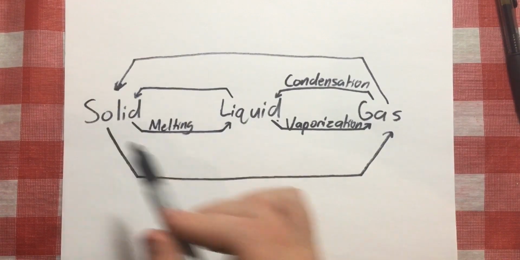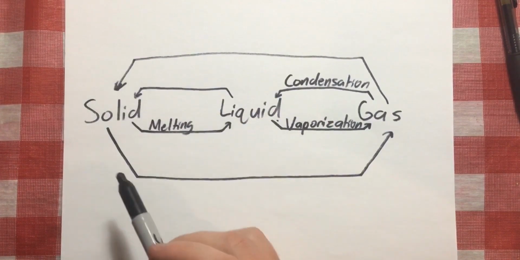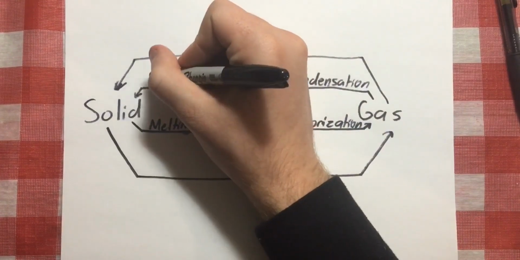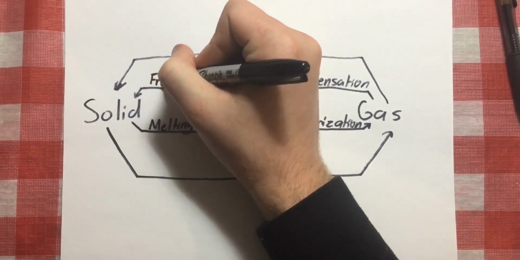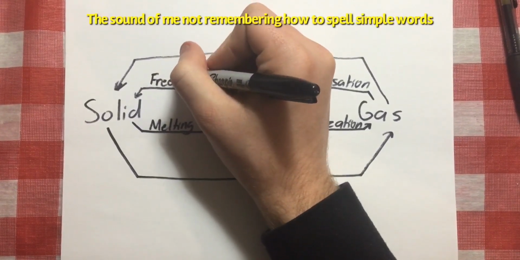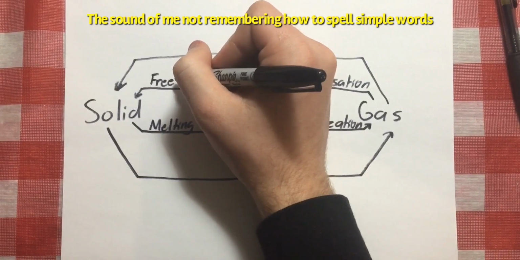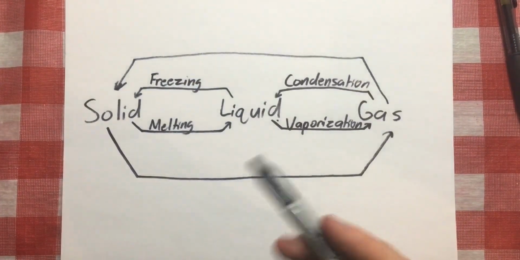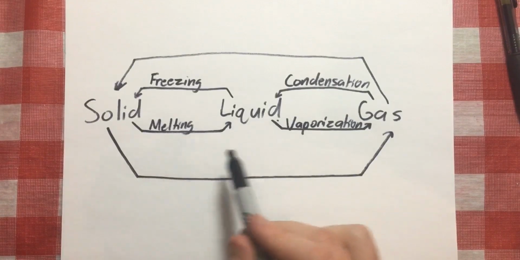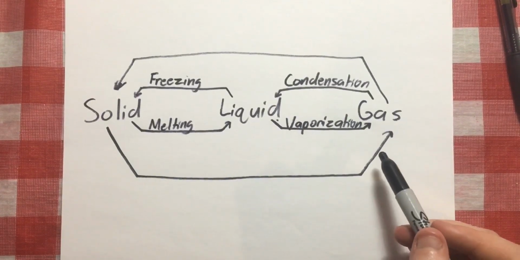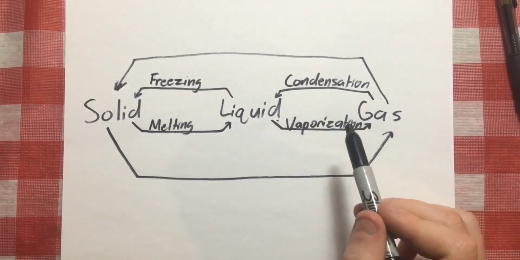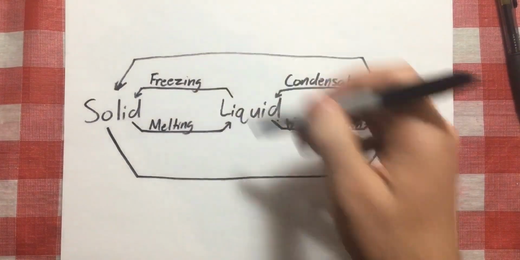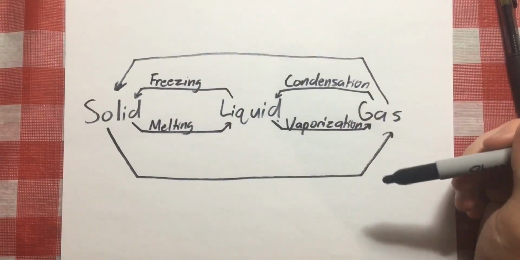So now we're at the liquid state. We go from liquid to solid, and it's just like looking at water in an ice cube again. So we're at water, at liquid, and we freeze it into a solid, so freezing. So, solid to liquid is melting, liquid to gas is vaporization, gas to liquid is condensation, and liquid to solid is freezing.